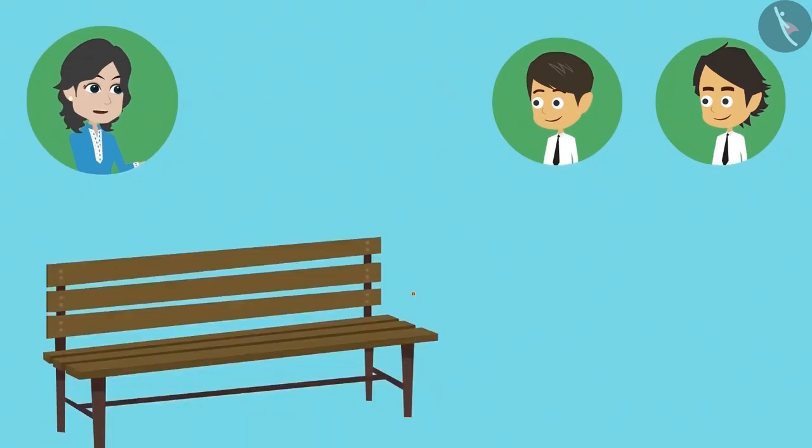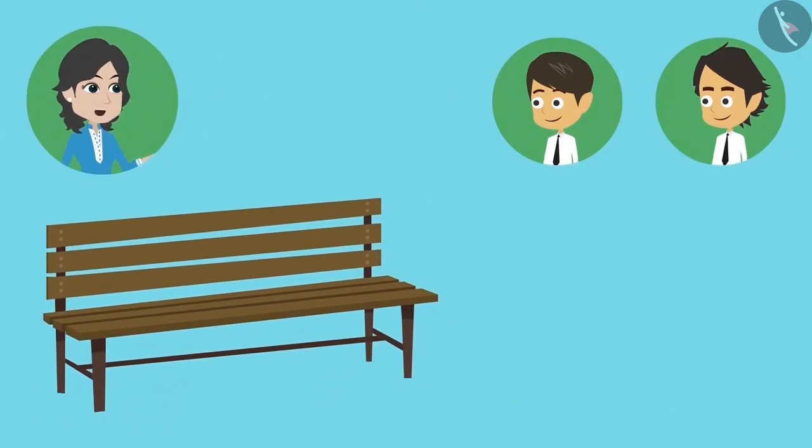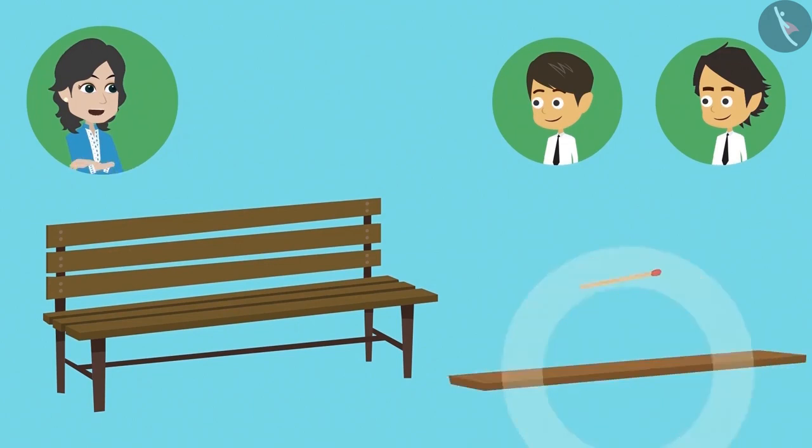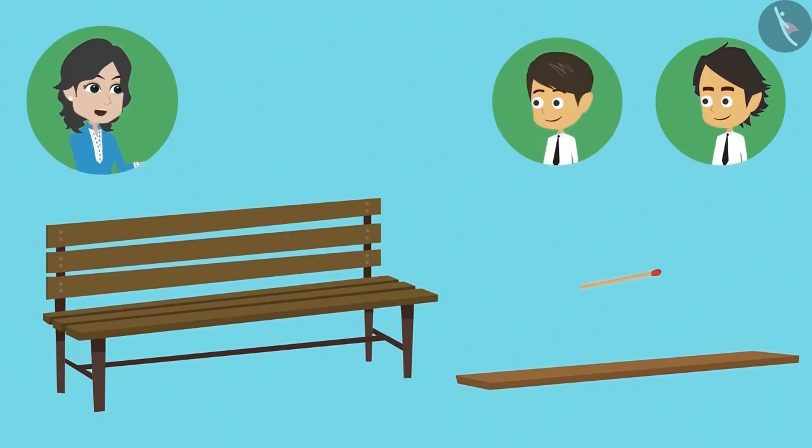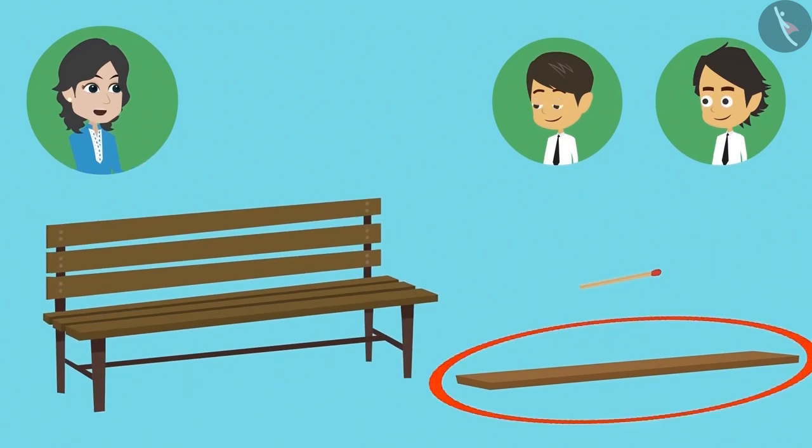If I ask you to measure the length of this seat, then what will you measure it with? With this small matchstick or with this big stick? I will measure it with this stick. Why? Because with this I can measure quickly. I will have to use the matchstick several times. You mean to say that measuring this long bench with the stick is much easier and practical?